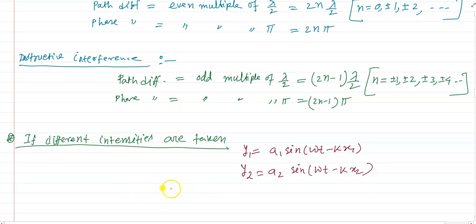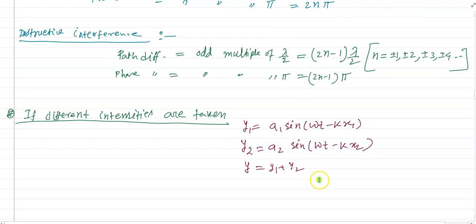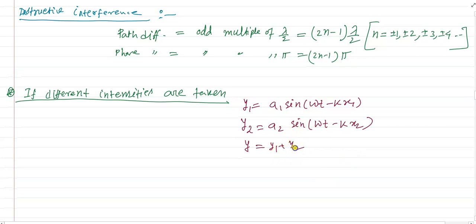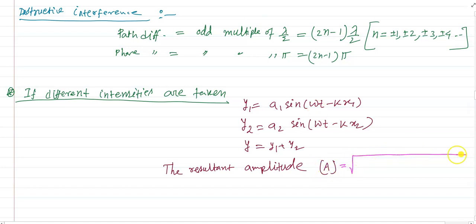Then for the resultant, if we make y equals y1 plus y2, and doing algebra we can find the resultant amplitude A, which will be equal to root over a1 square plus a2 square plus 2a1 a2 cos del phi. Del phi means k x1 minus x2, k delta x.